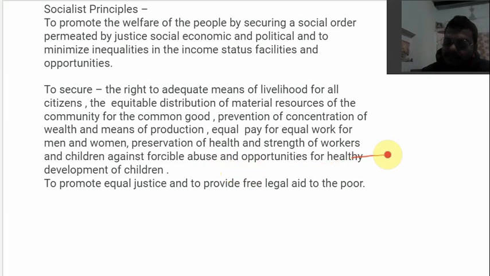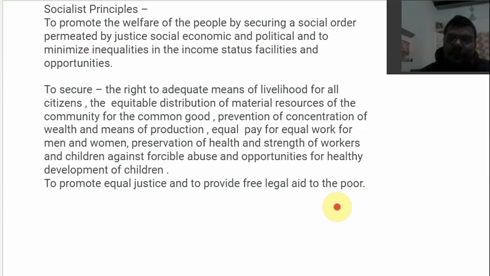This is the reason, because it is one of the directive principles of state policy, the principles that direct the formulation of the policy: healthy development of children. That's why there is this midday meal scheme, that provides children with nutritious food so they could develop their health. And this is where they are taking it from.